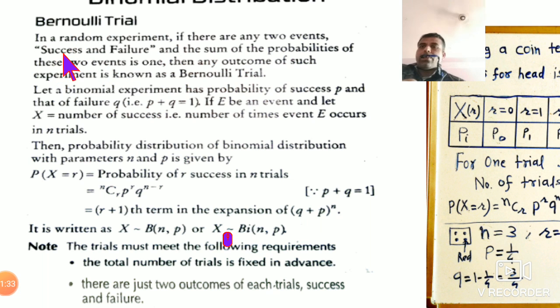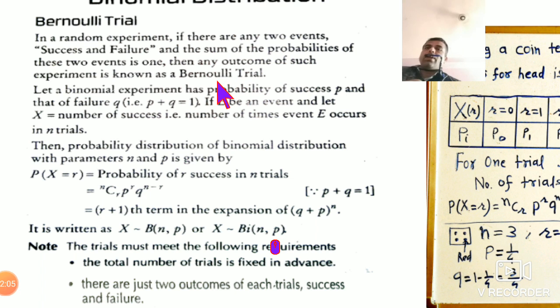Suppose you take the example of a coin and you toss it, and suppose we get head, so we will call it success, and suppose we get tail, so we will call it failure. So only two results are there in such an experiment, and the sum of the probabilities of these two events is 1. If there are only two events, obviously the sum of probability is equal to 1. Then any outcome of such an experiment is known as a Bernoulli trial.